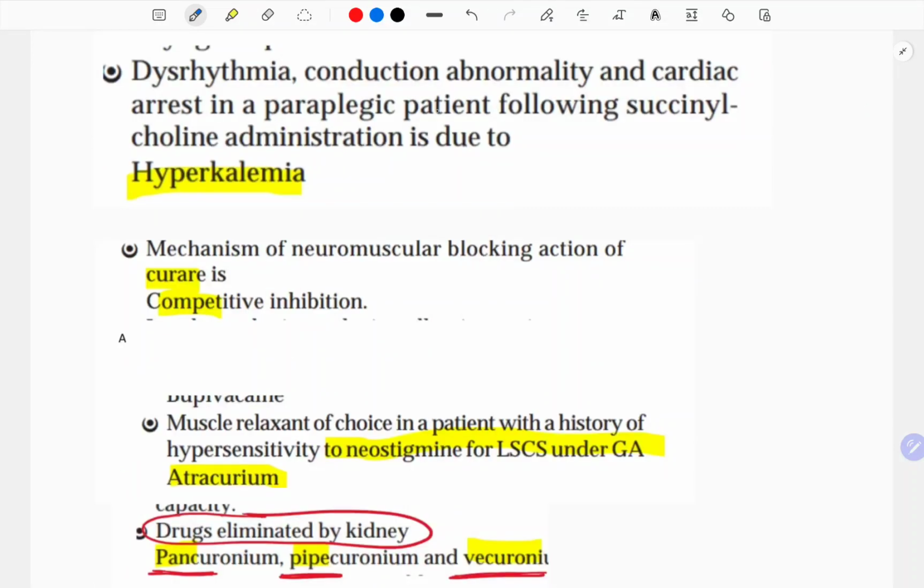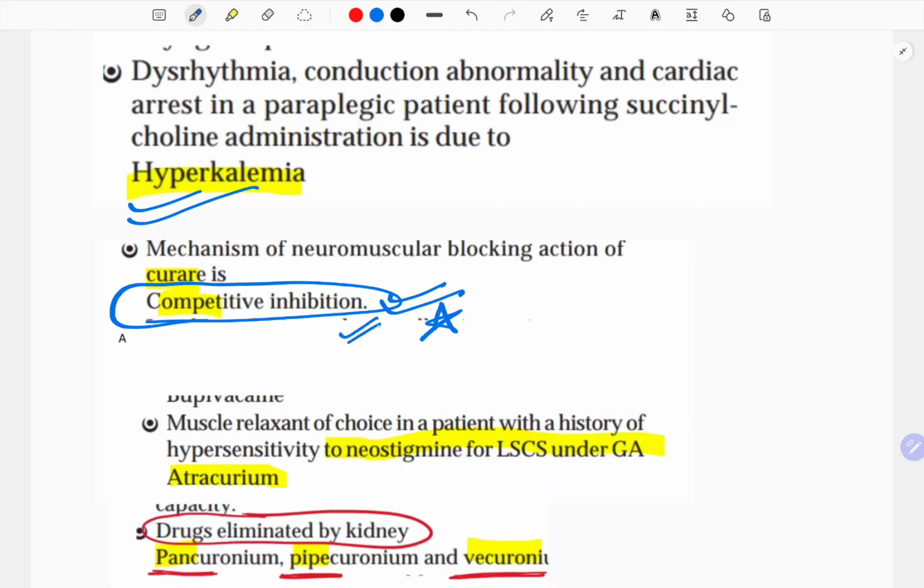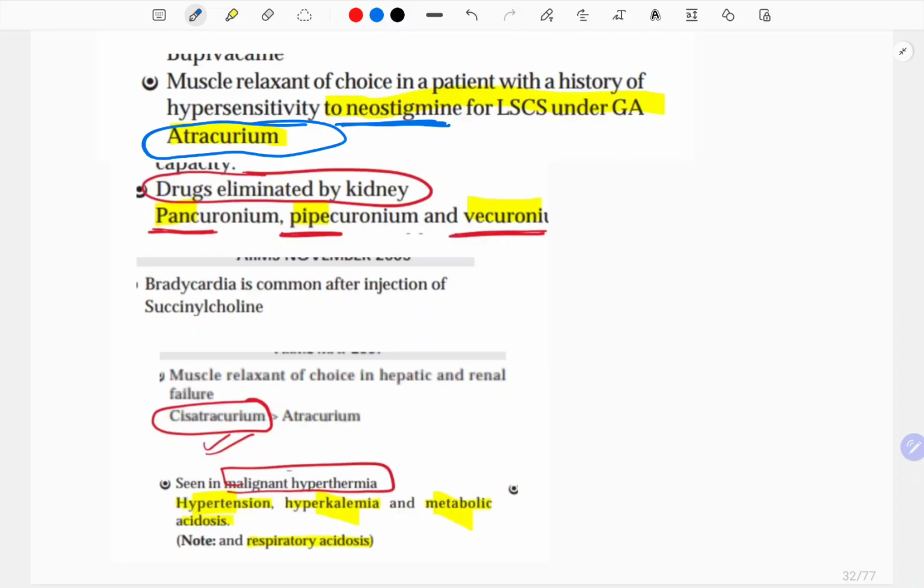Dysrhythmia, conduction abnormalities and cardiac arrest in a paraplegic patient following succinylcholine administration is due to hyperkalemia. Right. Mechanism of neuromuscular blockade action of curare is competitive inhibition. This you might have been taught, very easy. Muscle relaxant of choice in a patient with a history of hypersensitivity to neostigmine for LSCS under GA is atracurium. Okay. Drugs eliminated by kidney are PPV: pancuronium, pipecuronium, vecuronium. Bradycardia is common after succinylcholine.